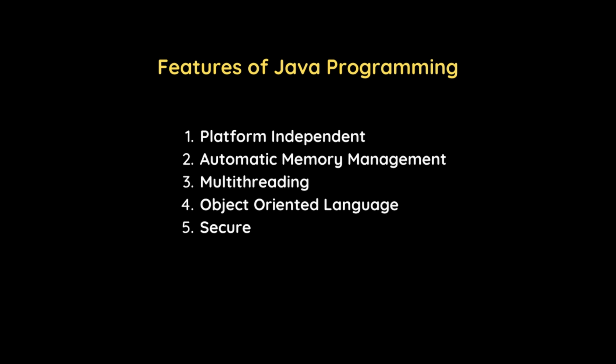Hello everyone, in this video we will talk about some of the important features of Java. So one of the features of Java is that it is a platform independent language. Before we can understand what is platform independent, let us first understand the meaning of the word platform.